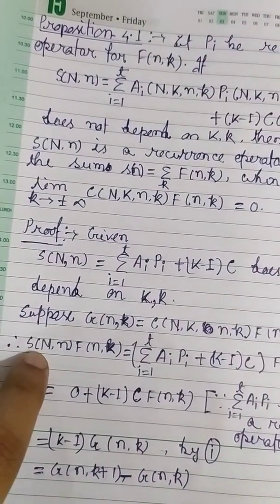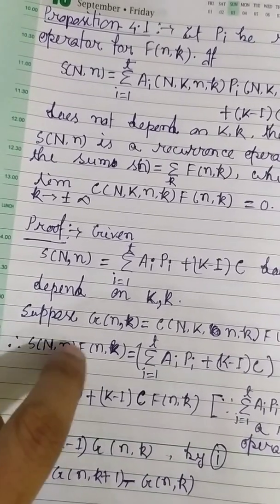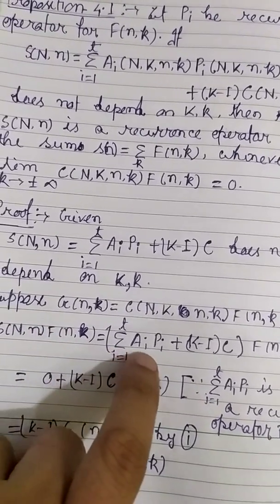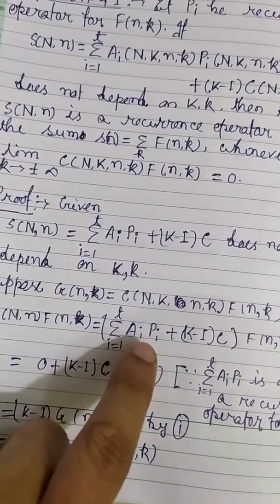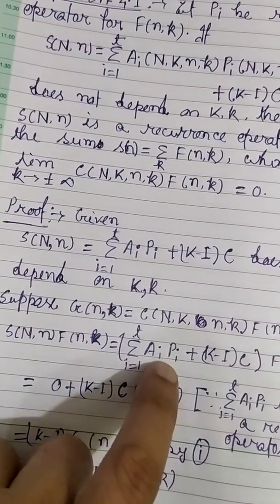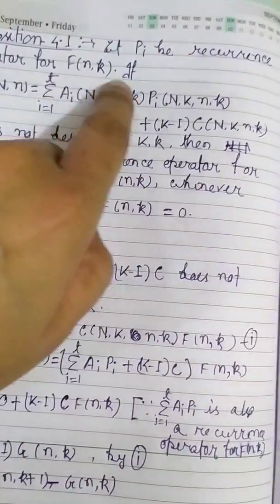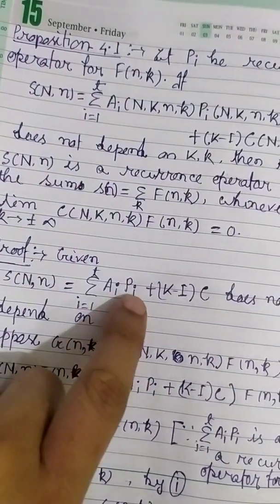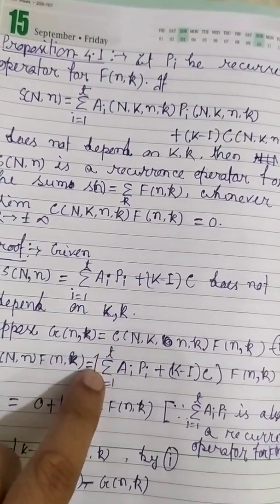So what is S_n f(n,k)? Just put the value of S_n. Now we discuss one thing. These are recurrence operators, P1, P2 up to Pt.